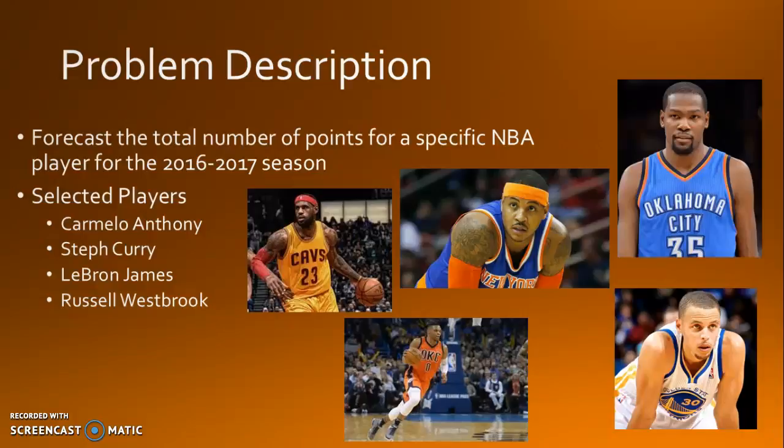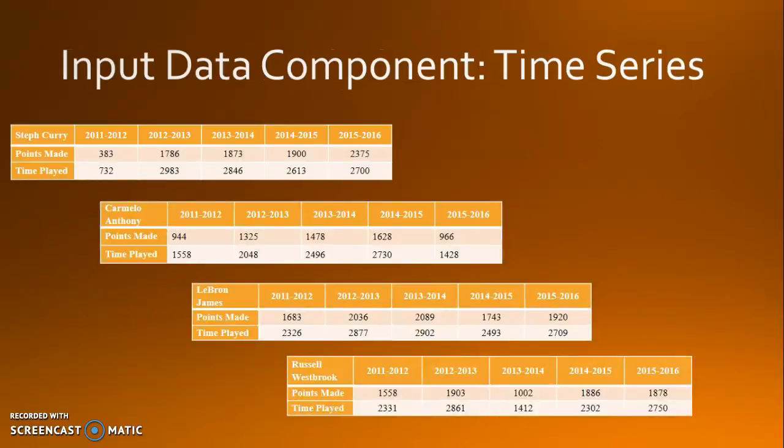Our problem description is that we were trying to forecast the total number of points for a specific NBA player for the 2016-2017 season. We picked just 4 players to look at: Carmelo Anthony, Steph Curry, LeBron James, and Russell Westbrook. We gathered some of the data we were interested in. We ended up settling on just looking at points made over the past 5 seasons and total time played over the past 5 seasons. You can see that data here on this slide.